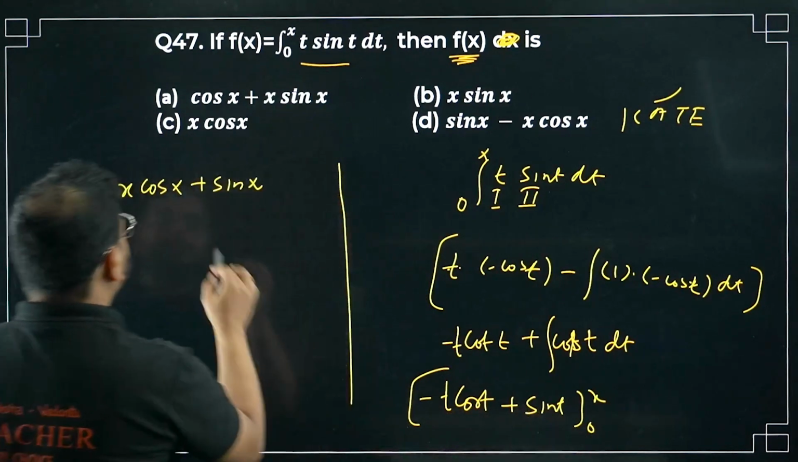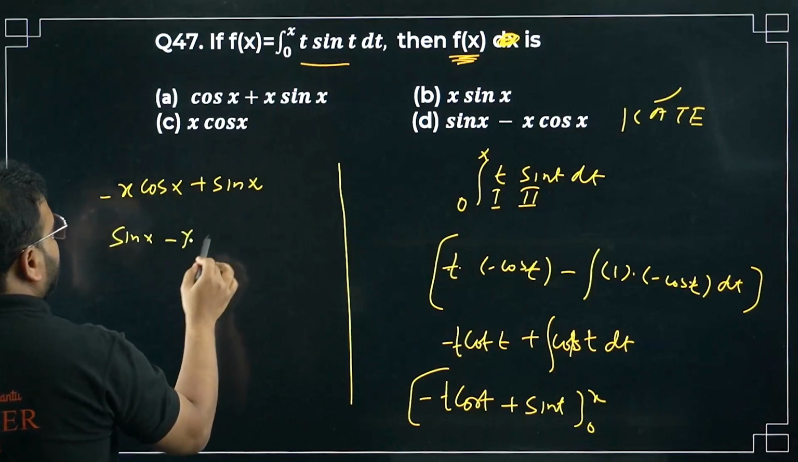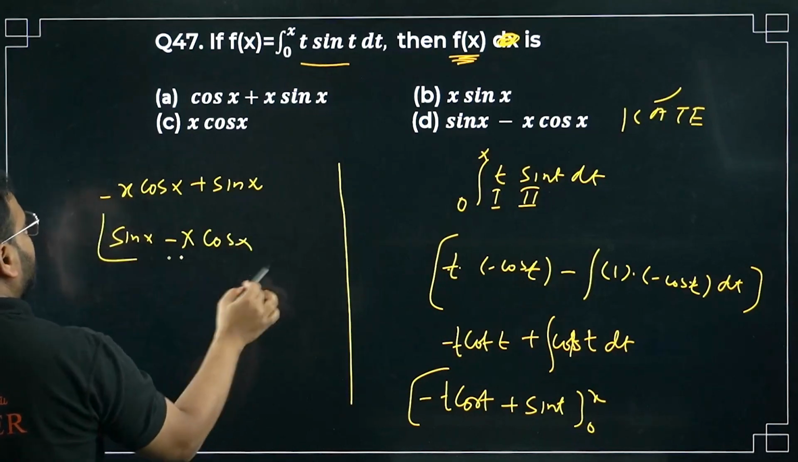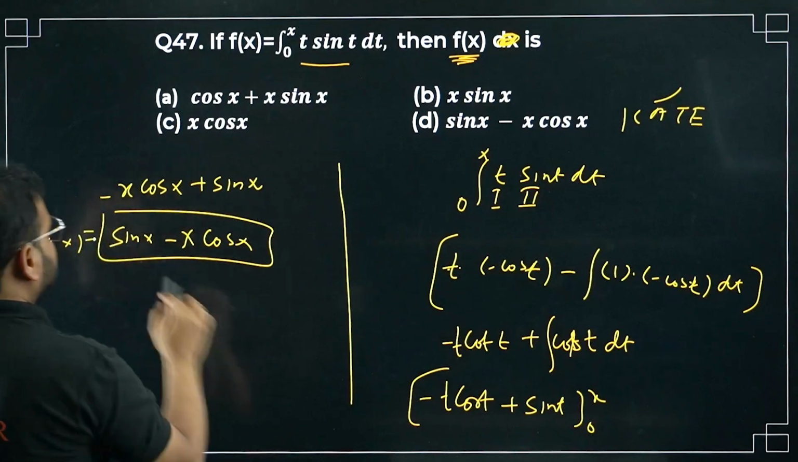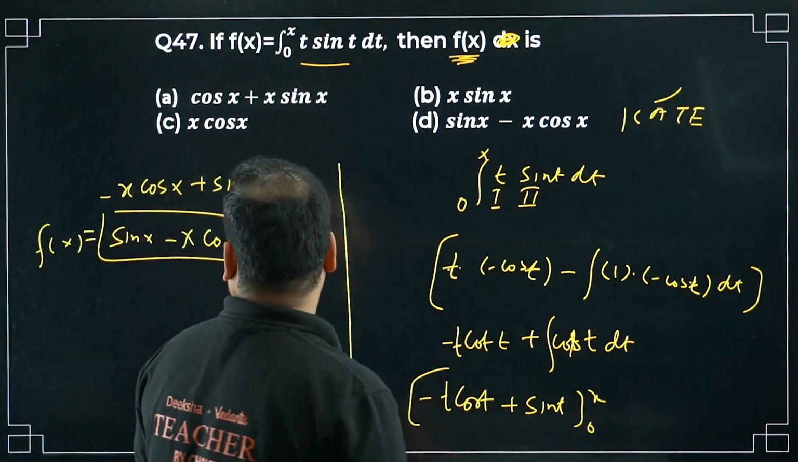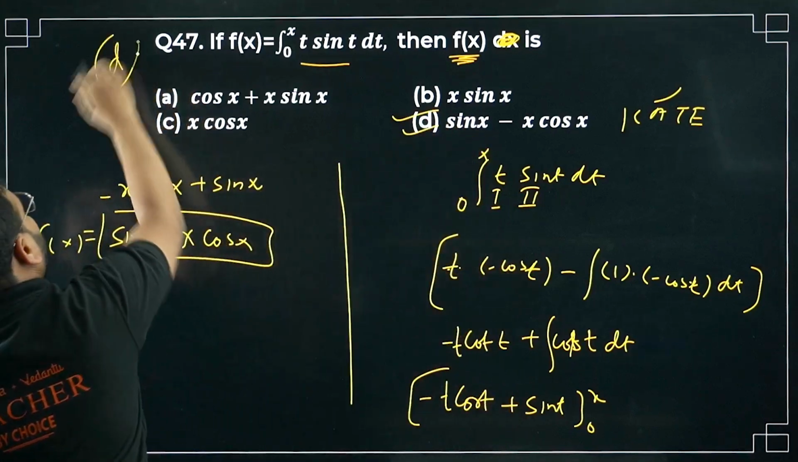What is my answer? I'm going to get this as sin x minus x cos x. This is the value of my function f(x). Option D is correct.